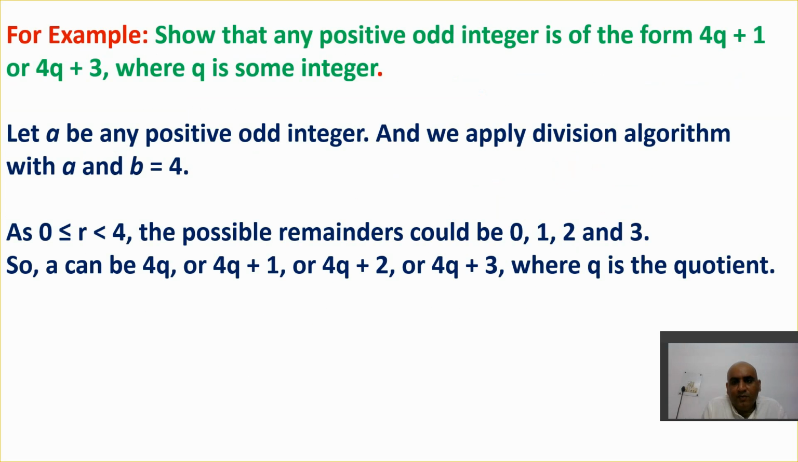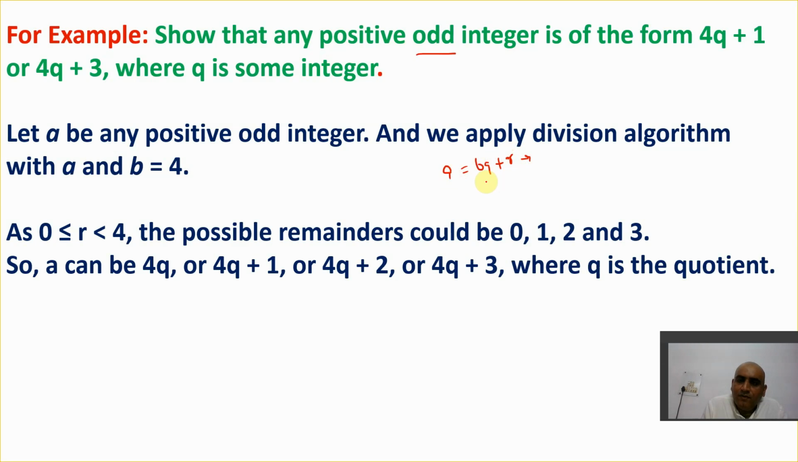So here is one more question on the basis of this division algorithm. Show that any positive odd integer is of the form 4q plus 1 or 4q plus 3, where q is some integer. We know this: a is equal to bq plus r. This is the Euclid division lemma, which is used in the algorithm to find the HCF.